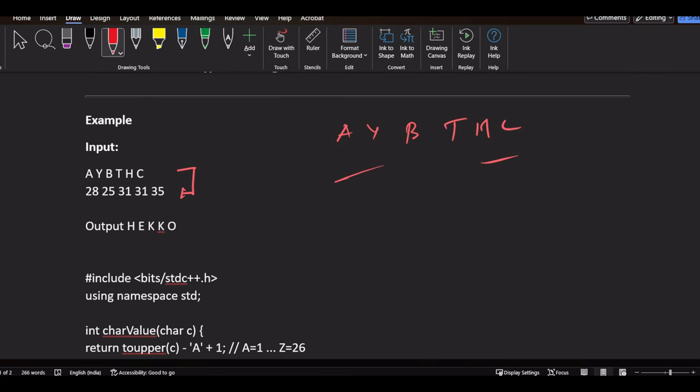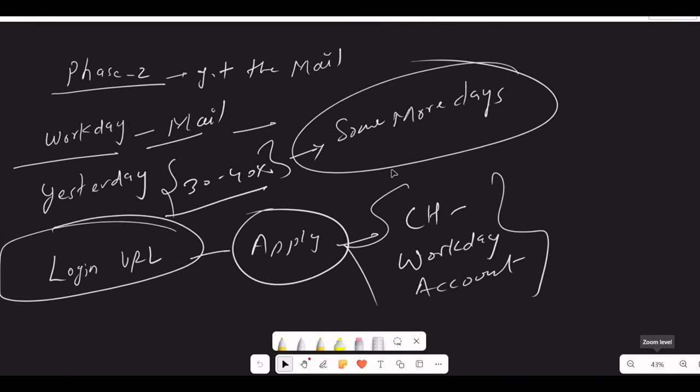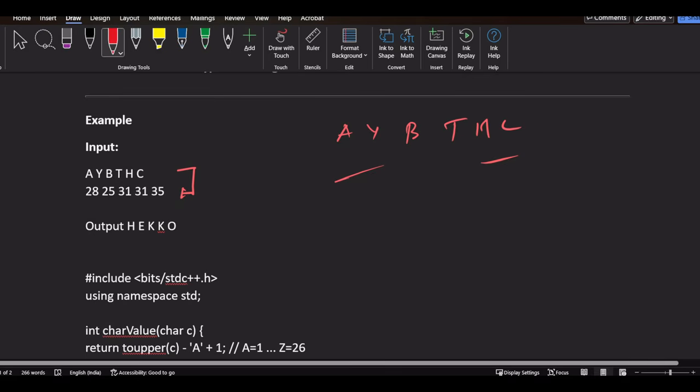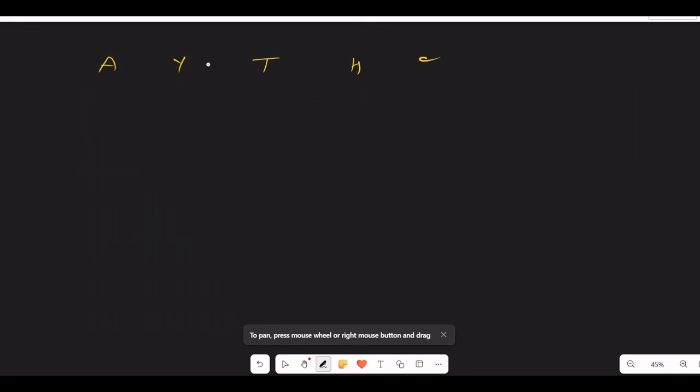Let's solve this with the logic. I'll explain what they are trying to say. The input is A, Y, B, T, H, and C. In all these alphabets, there is one alphabet which is the key.